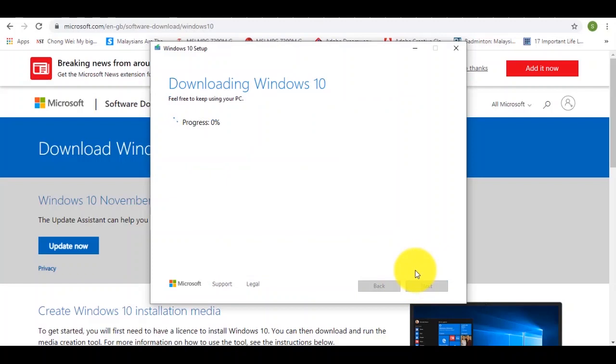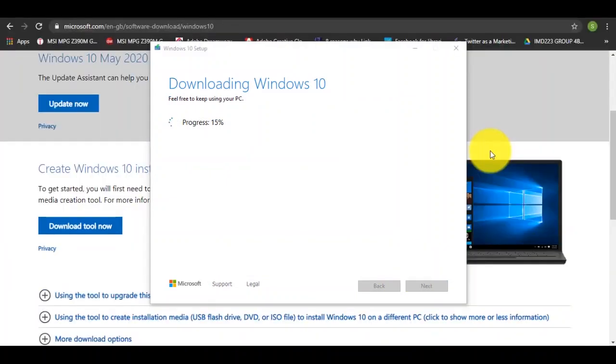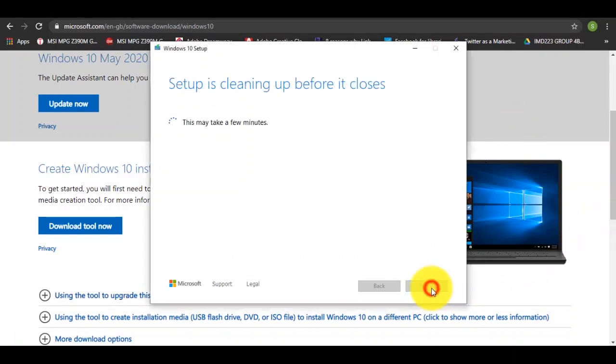Wait for it to be downloaded. When the USB flash drive is ready, click finish.